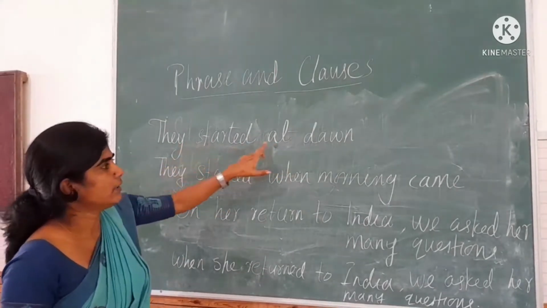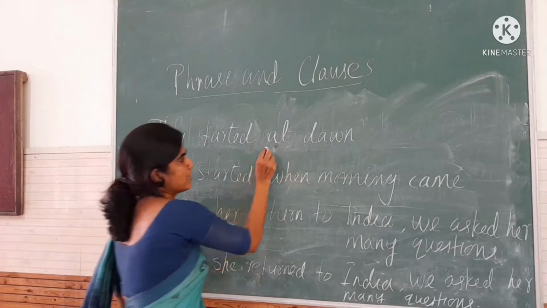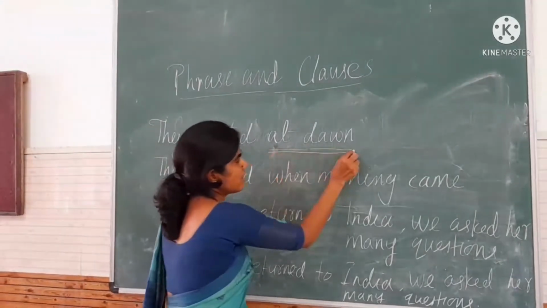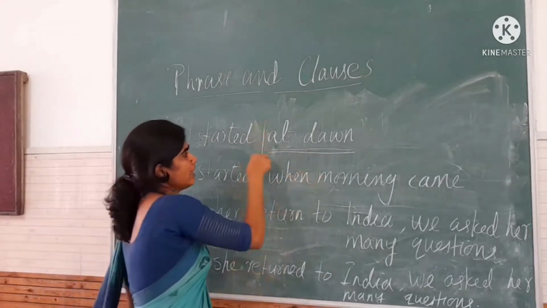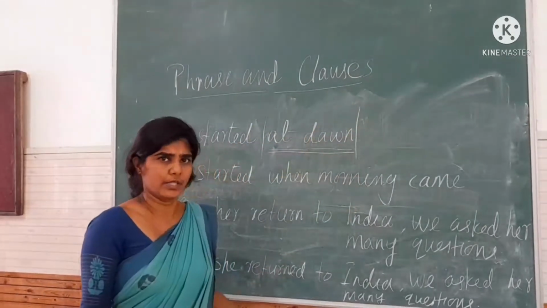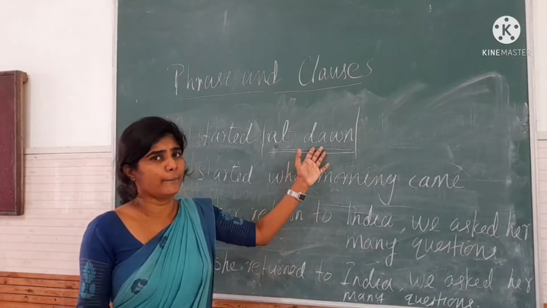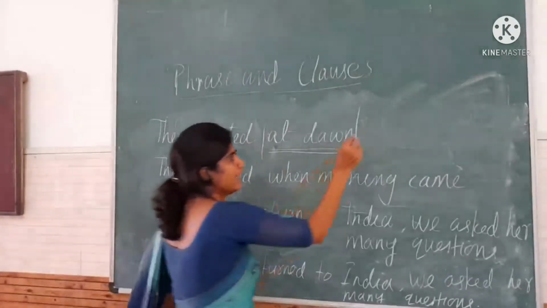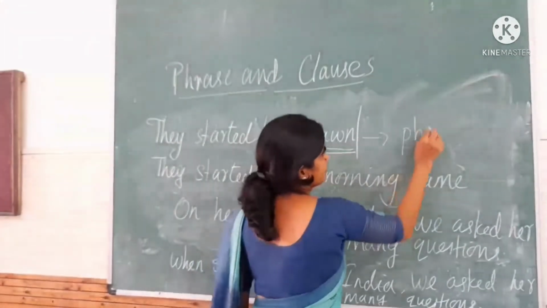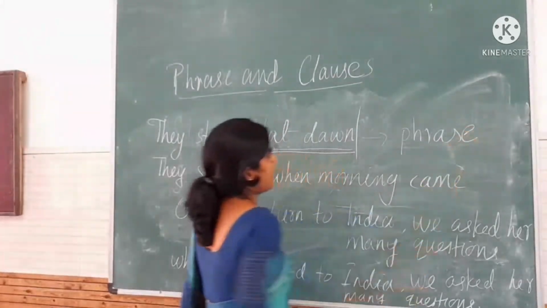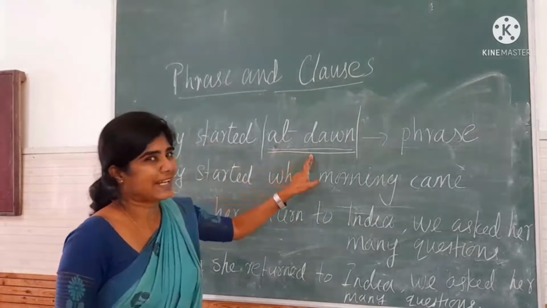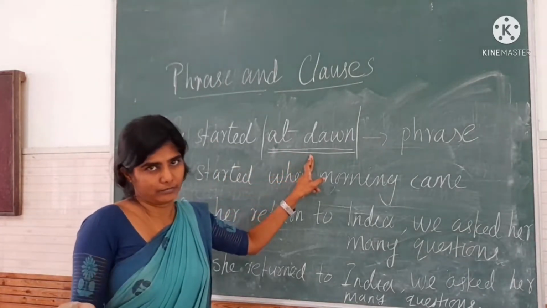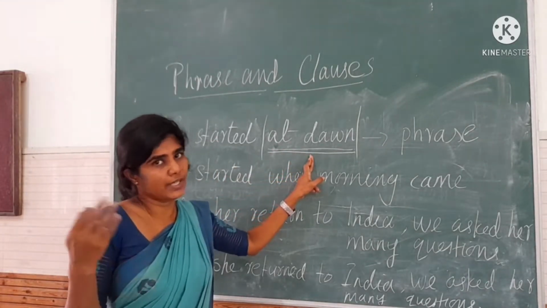If we consider the group of words "at dawn", we can say that it is a phrase. It's a phrase because it does not have a verb in this. And we can say that "they started" answers the question when.